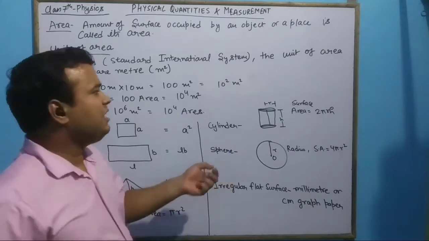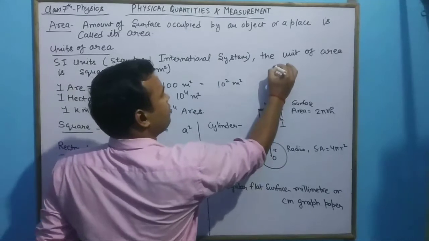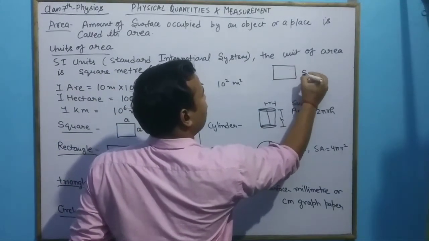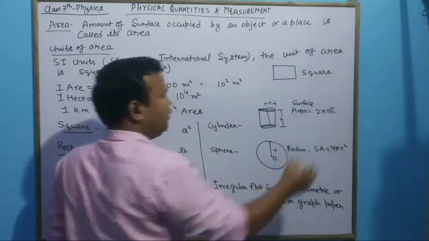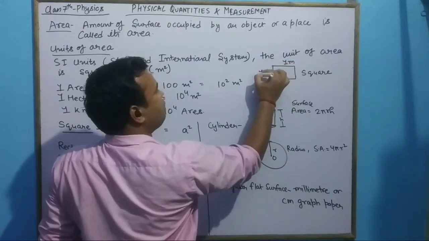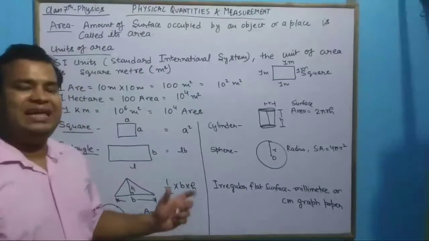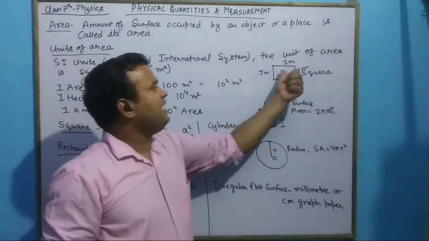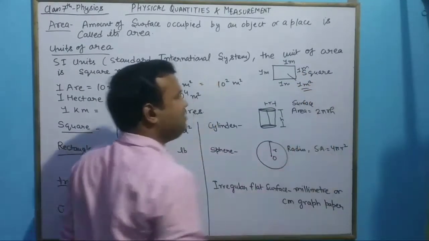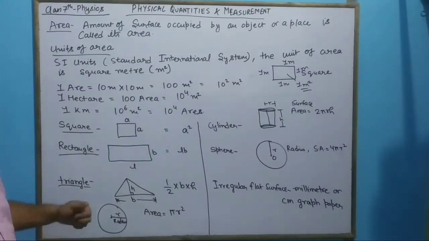The first question that comes to our mind is, how much area is 1 square meter? Let us assume this is a piece of square paper. If the side of this square is 1 meter, each side equal to 1 meter, then the area inside this square will be known as 1 meter square, 1 square meter. So this is the SI unit of area.